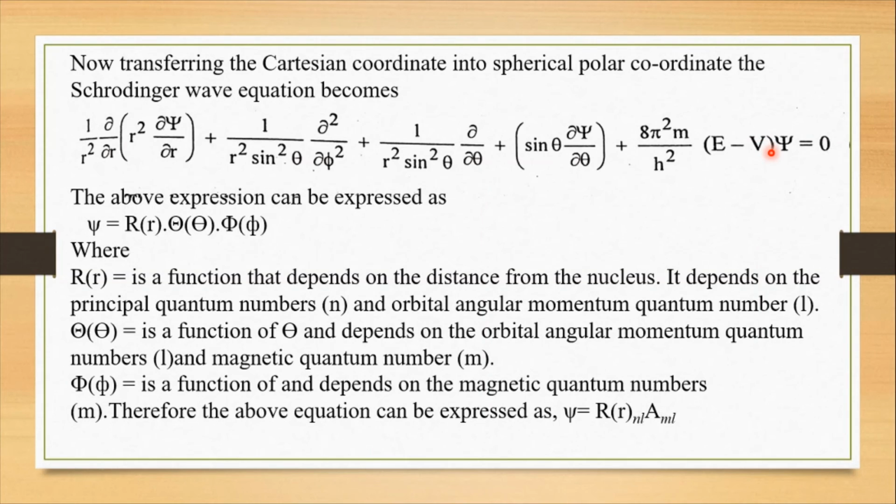So this is the equation for the spherical polar coordinates. Reading this highly complicated equation, we are transforming it into a simpler one.